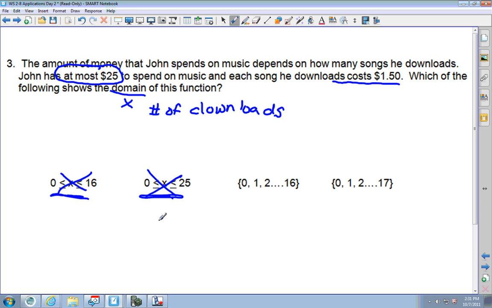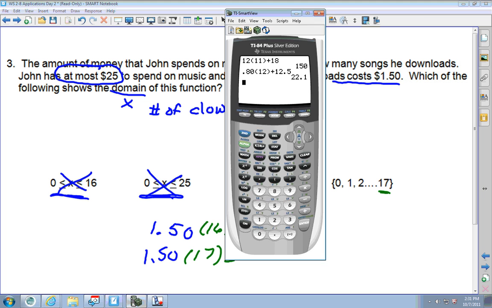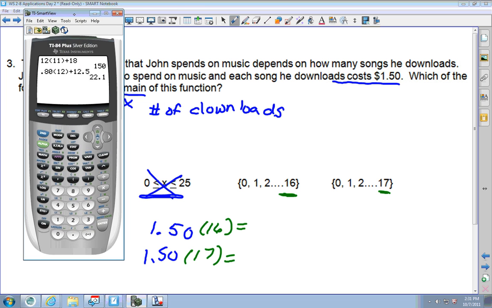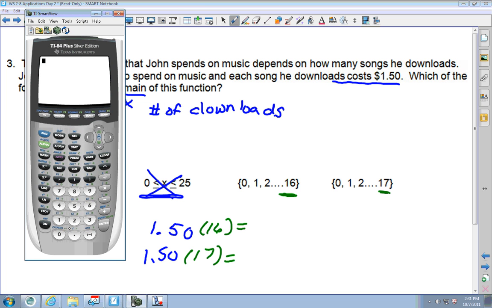So I have, let's see, if each song is $1.50, let's use our answer choices and try and figure this out. What about 16 or 17? If I take $1.50 times 16, let's figure out what that is. And let's take $1.50 times 17. There's other ways you can do this. I'm showing different ways. So I go over here and I have $1.50 times 16.